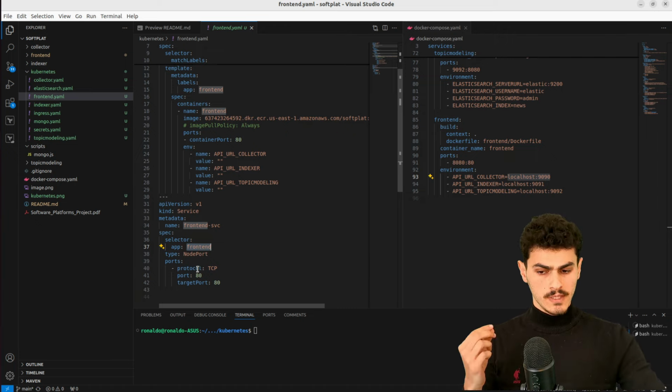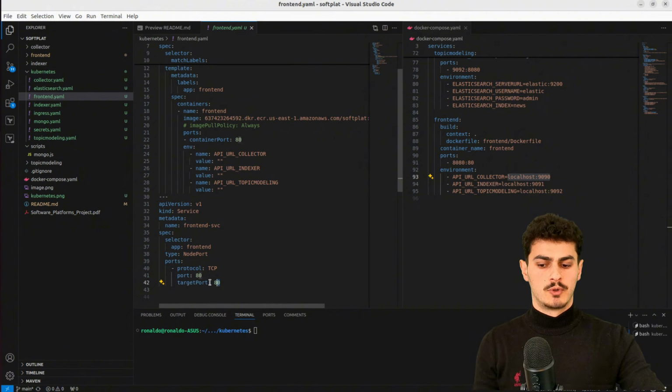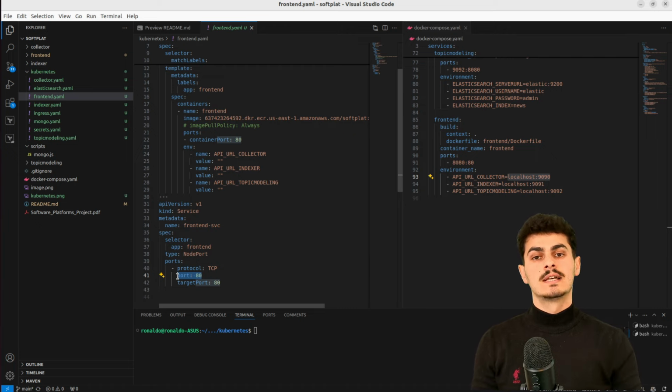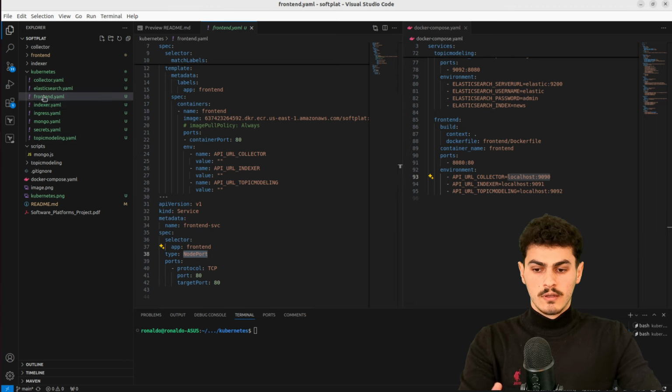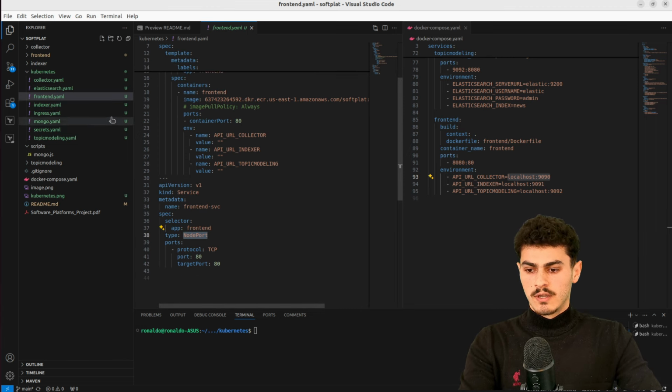Now, the ports, target port is port 80, it is similar to container port, and it exposes port 80 itself on the cluster IP. Now, when you deploy it, you need to define the type of the service. Either it is cluster IP or node port or load balancer. Now, for that, I need a whole other video to explain everything, but for the moment, we are going to deploy node port for that. Now, frontend is finished. There is nothing there.